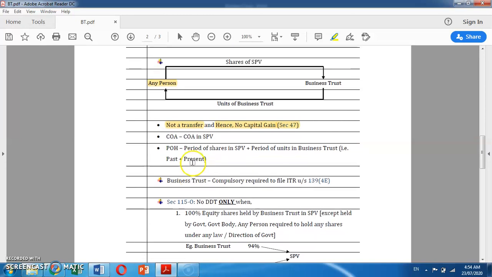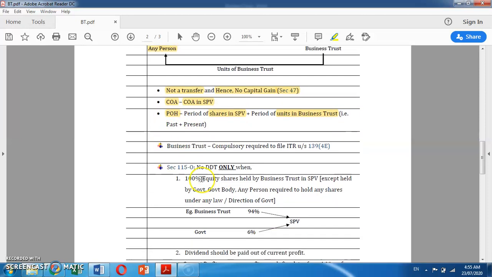Moving further, in such case, the cost of acquisition is considered to be the cost of acquisition in the SPV. It means the cost at which such other person acquired the shares of SPV, and the period of holding is the period of shares in SPV plus the period of units in the business trust. It means past and present both are considered while calculating the period of holding. Moving further, a business trust is compulsorily required to file ITR under Section 139(4)(e).